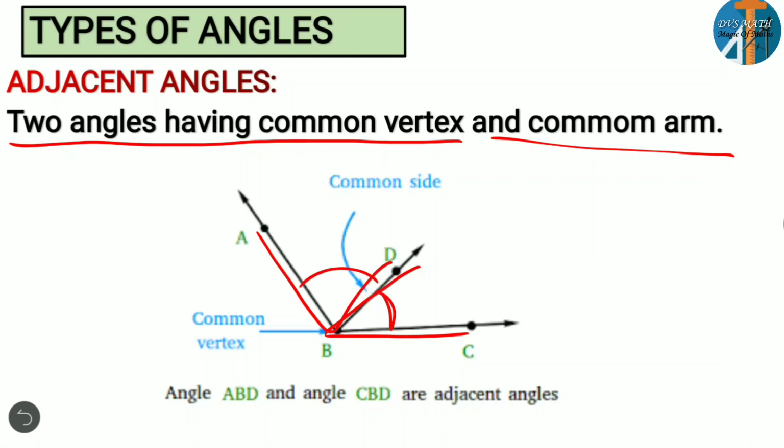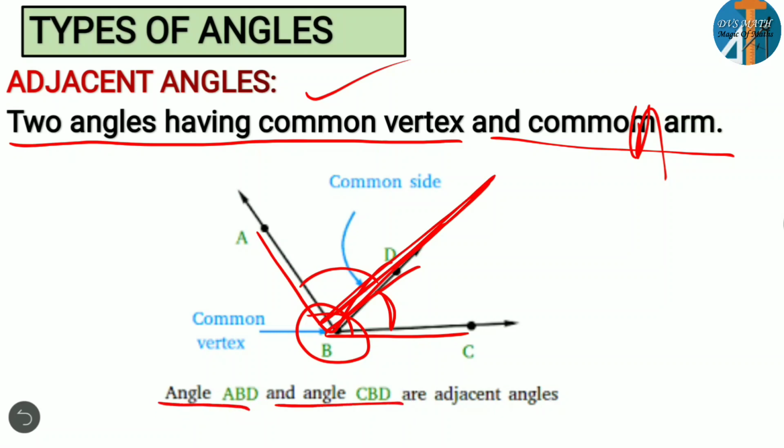So here these two angles we are calling adjacent angles because they have a common vertex B, and a common arm. In between these two angles you have the common arm BD. BD is the common arm or common side, you can call it. So two angles having a common vertex and a common arm, we are calling adjacent angles. So if you observe, angle ABD and angle CBD are adjacent angles.